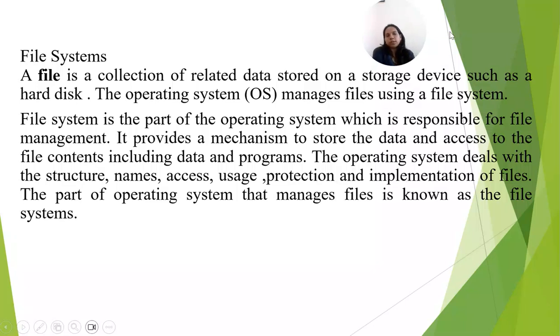Okay, file system. A file is a collection of related data stored in storage devices such as a hard disk. An operating system manages a file using a file system. So this is one of the functions of the operating system, file management. File system is a part of the operating system which is responsible for file management. It provides a mechanism to store the data and access the file content, including data and programs. The operating system deals with the structure, name, access, usage, protection, and implementation of the files. The part of the operating system that manages the files is known as the file system.